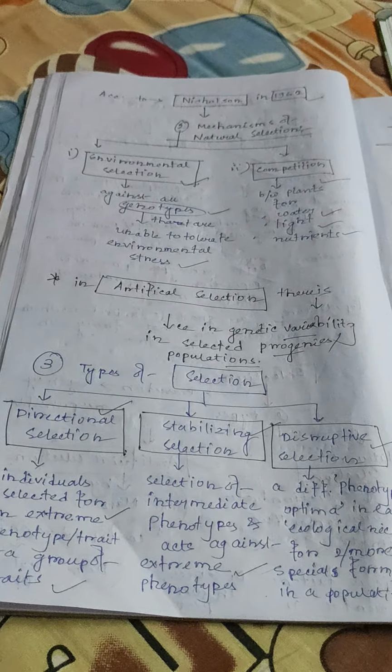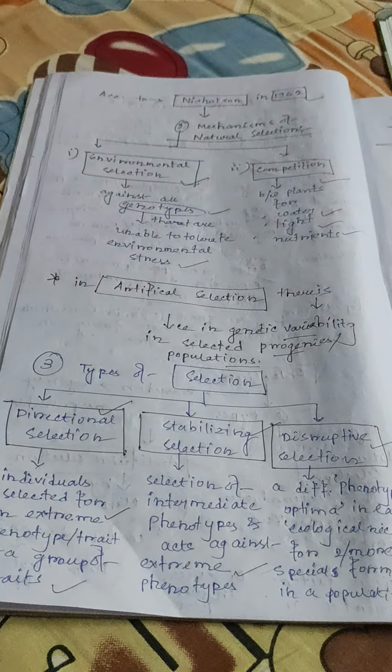Active collections: conservation up to 8 to 10 years or more. Conservation at 0 degrees Celsius and moisture is 8%. Germination test is carried out in case of active collections every 5 to 10 years. Working collections: conservation for up to 3 to 5 years at 5 to 10 degrees Celsius, moisture is 8 to 10%. So on the basis of duration of conservation or types of seed collection, three types of collections are there: